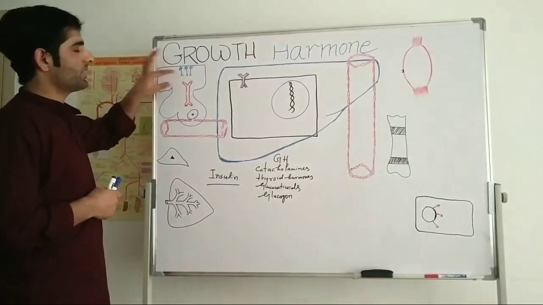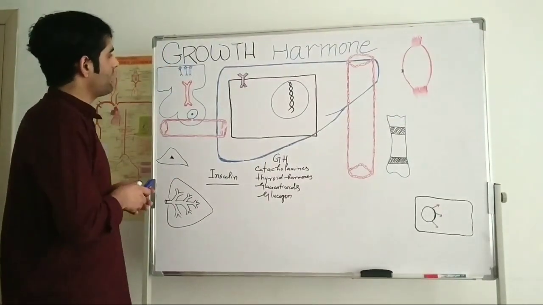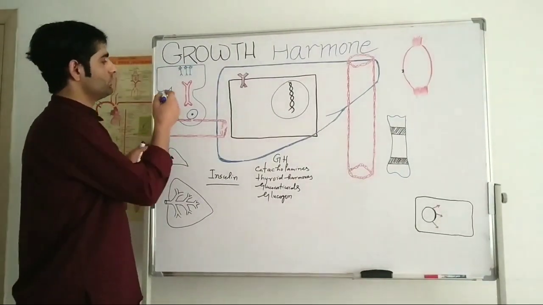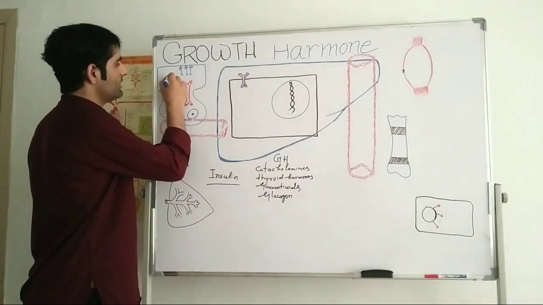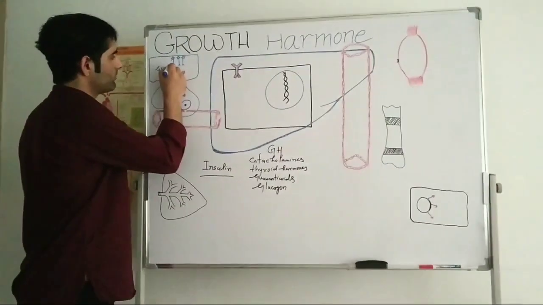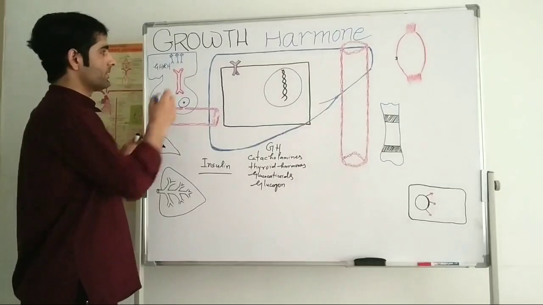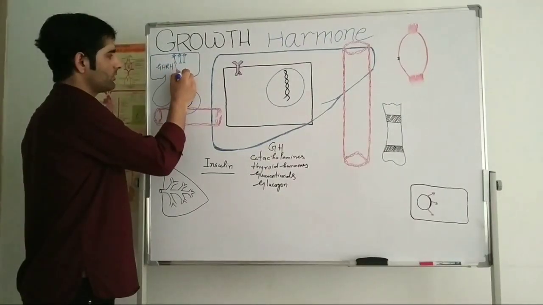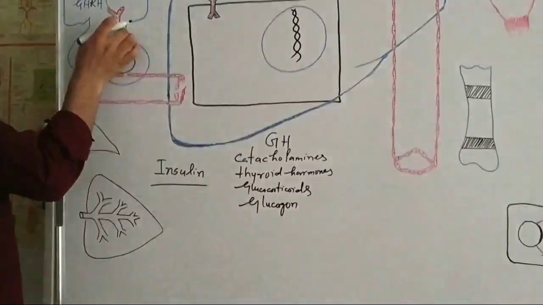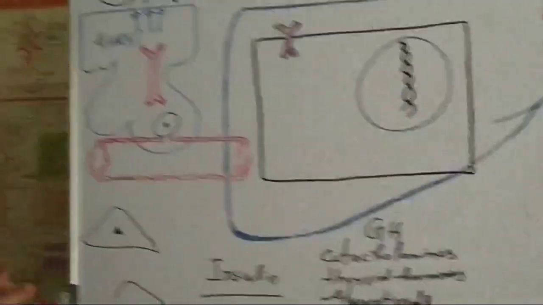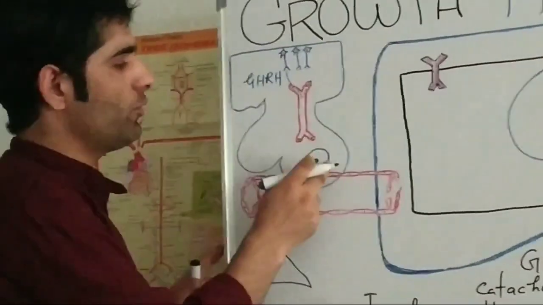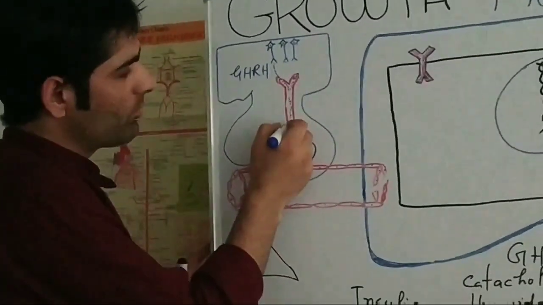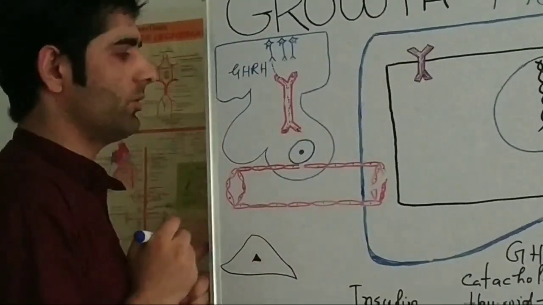These hypothalamic neurons secrete a hormone known as growth hormone releasing hormone, GHRH. This GHRH comes down all the way through this red structure, which is a vascular structure known as the hypothalamo-hypophyseal portal system.